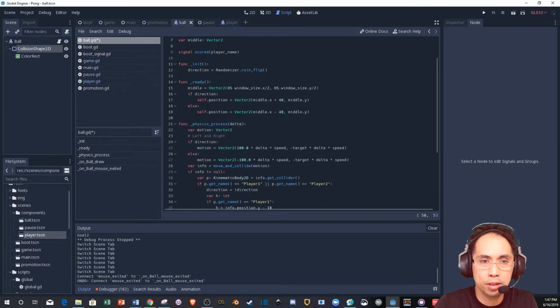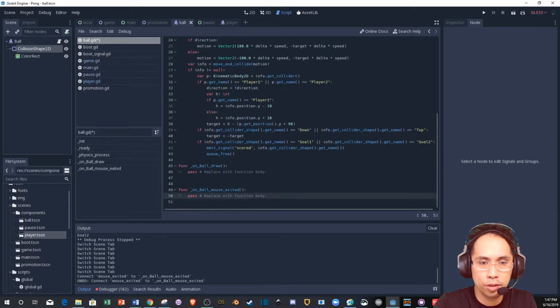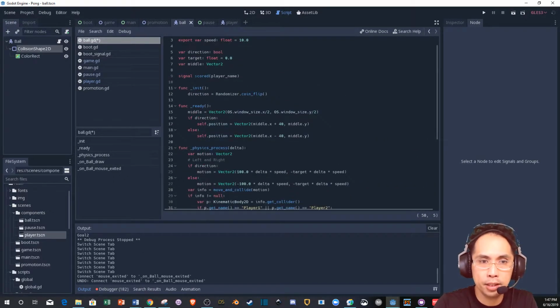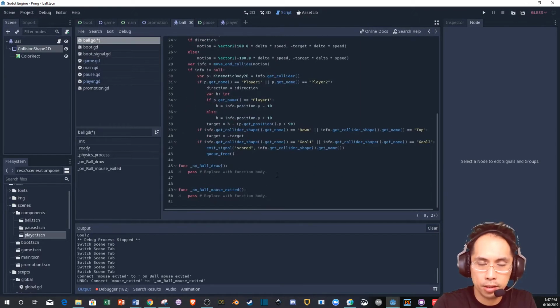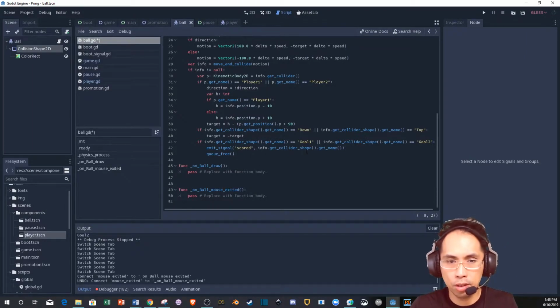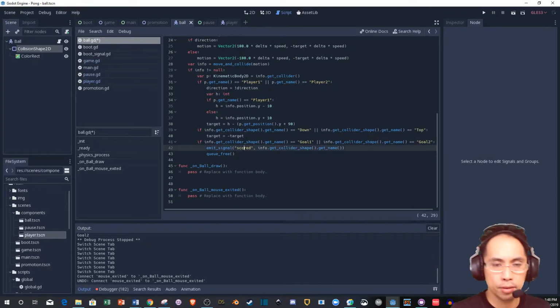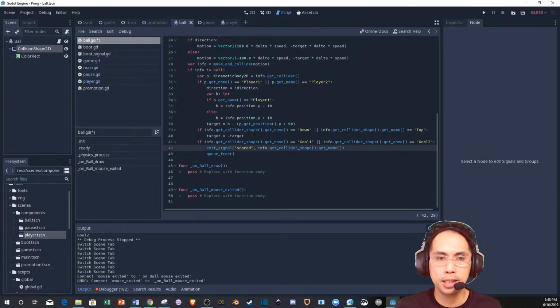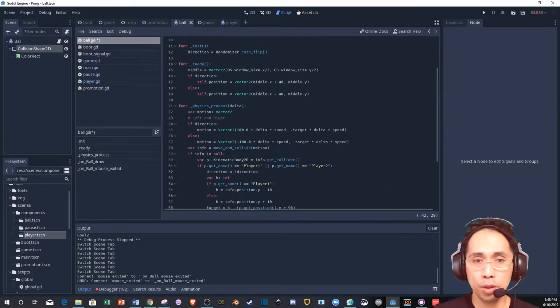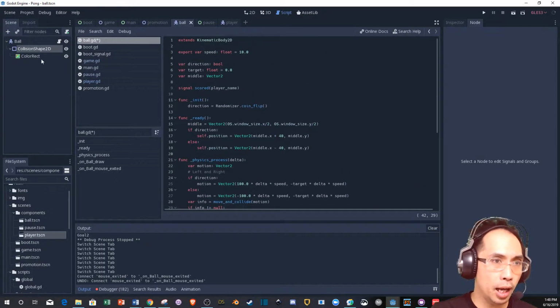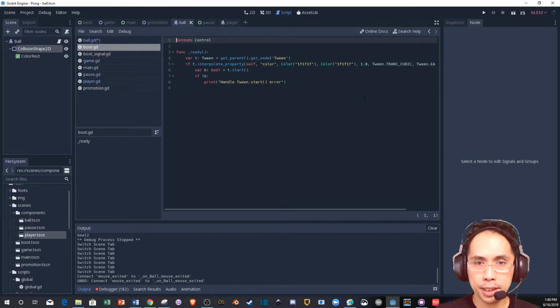Signal scored, function, and so forth. So he's defined the signal here, as one of the terms. And then it's called right here. Wait, hold on. If player gets collider, if player goes to collider goal 2, emit scored. Yeah, right. It's interesting because this is not how I would set up signals, but it seems to be working, so it's freaking awesome. Boot GD. I have no clue what this does.